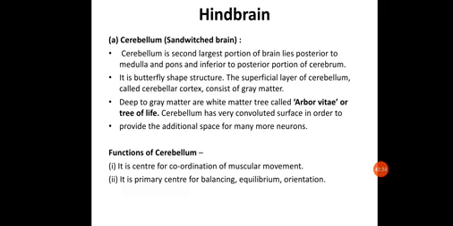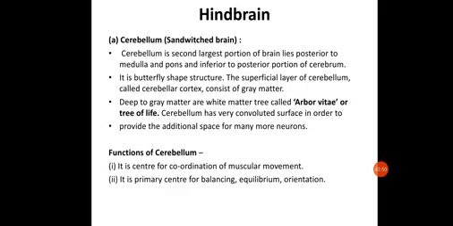Okay, next is the hindbrain. The hindbrain is basically the posterior most part of the brain. It comprises mainly the pons, cerebellum, and medulla, or medulla oblongata. So it consists of mainly three parts: the pons, cerebellum and the medulla. Now first of all, let us start with the cerebellum. It is also called the sandwich brain.